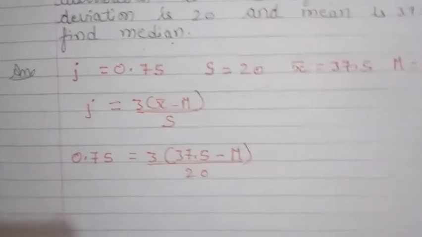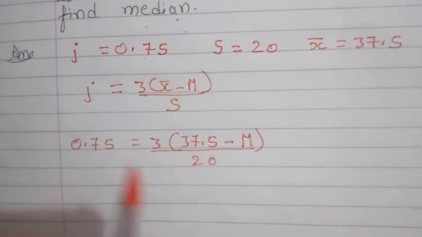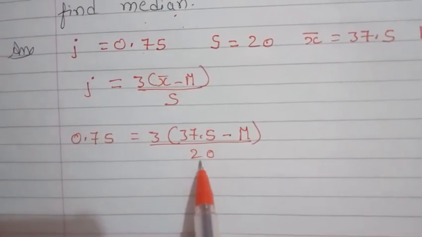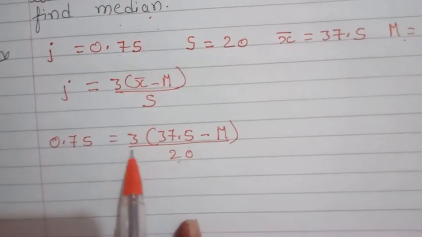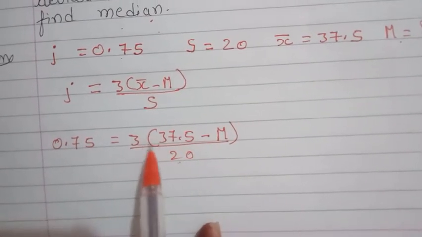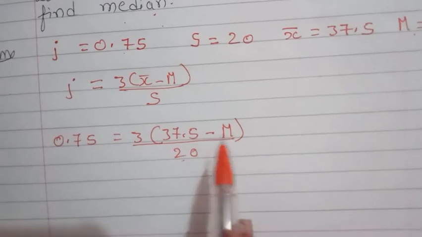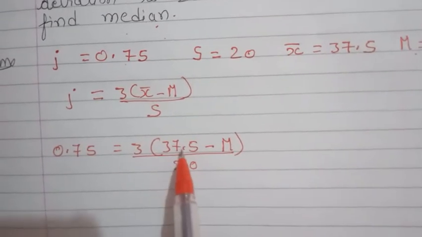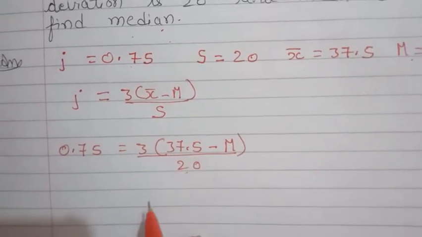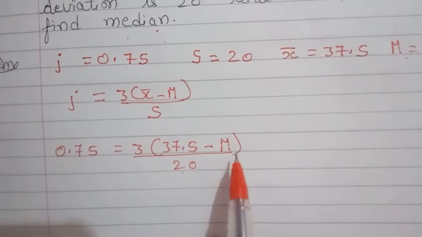Now simply we have to do cross multiplication. 0.75 multiplied by 20, and here 3 multiplied by the bracket. We have to open the bracket, then only we can do the further calculation, right? So 3 multiplied by 37.5, and then 3 multiplied by minus m.